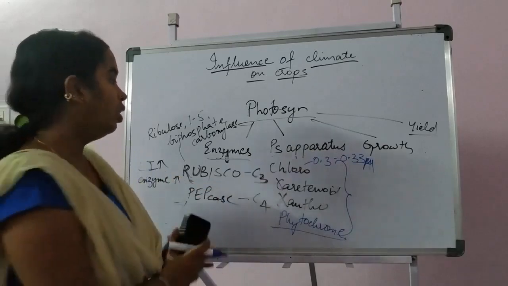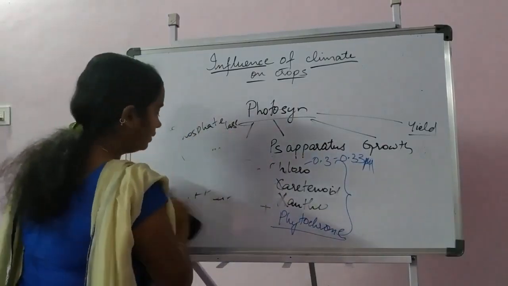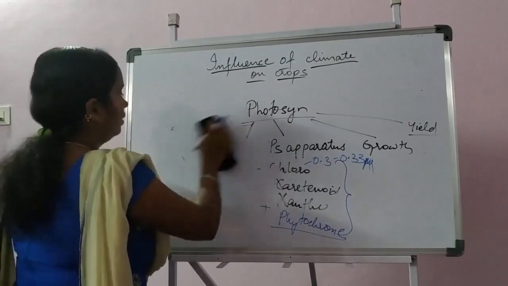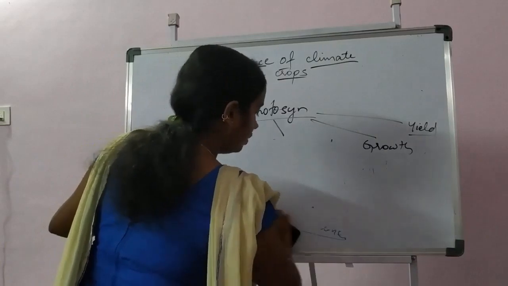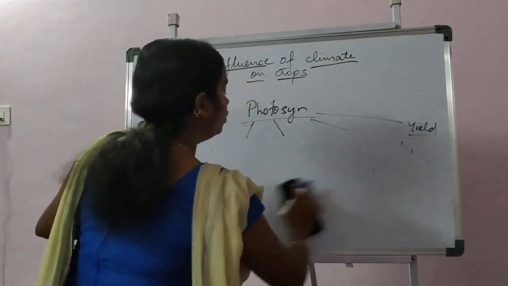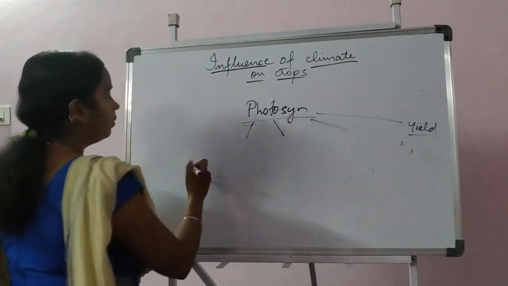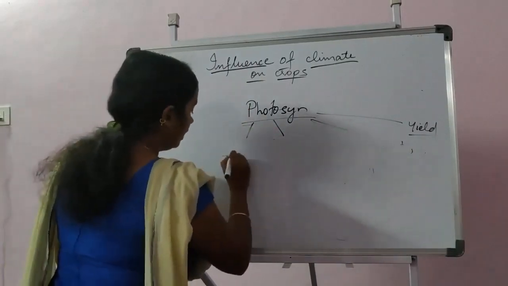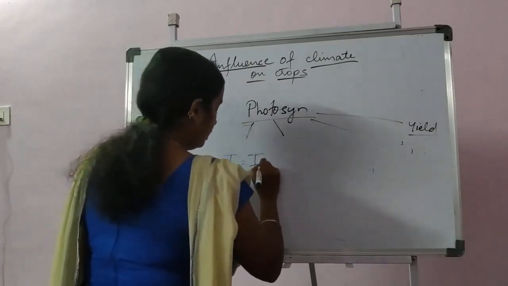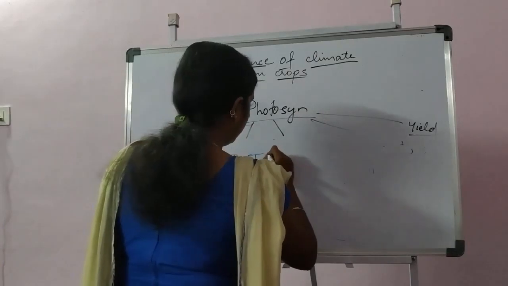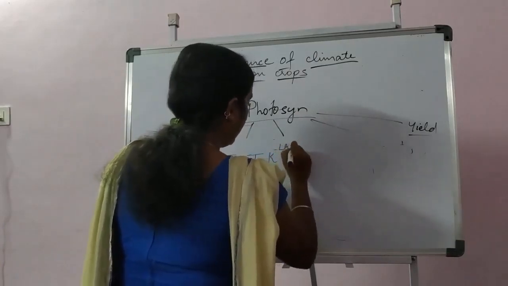When we talk about the growth and light intensity effect, before talking directly about growth, we shall talk about a small formula, that is I = I0 e^(-K·LAI).